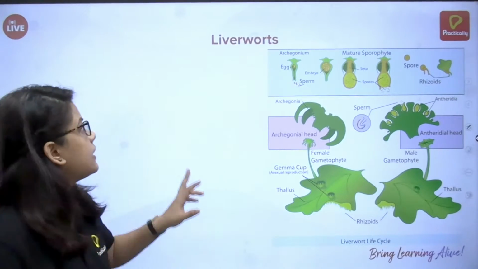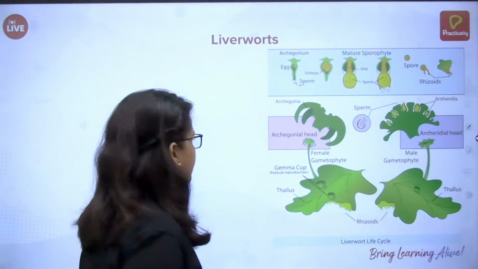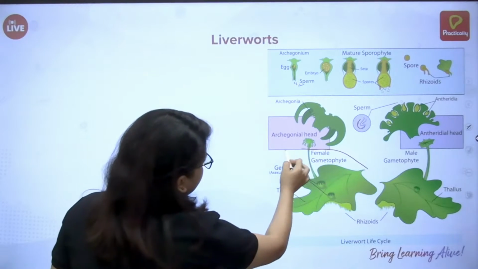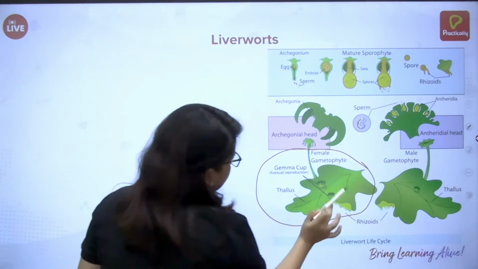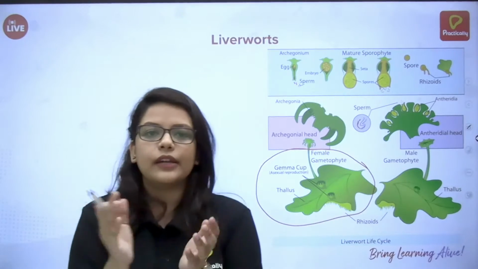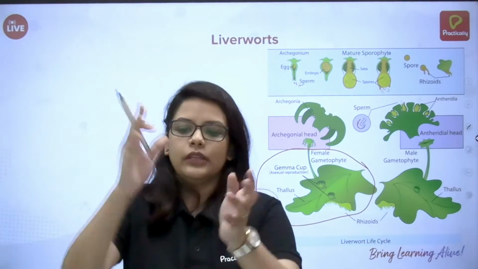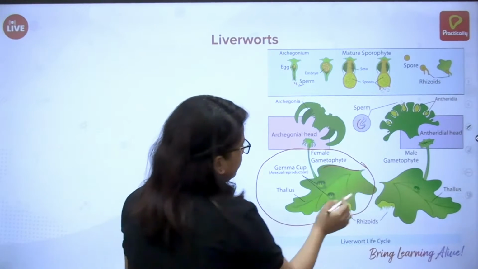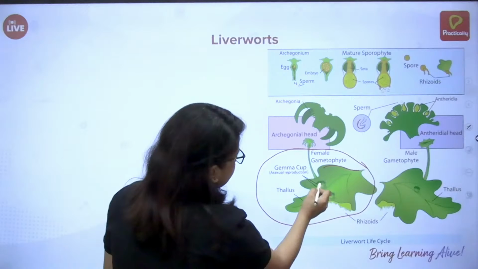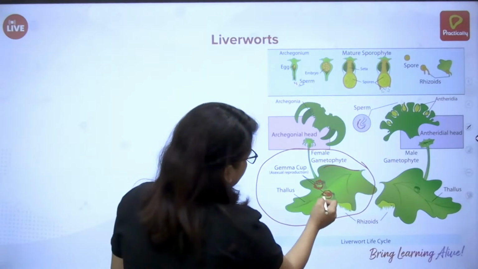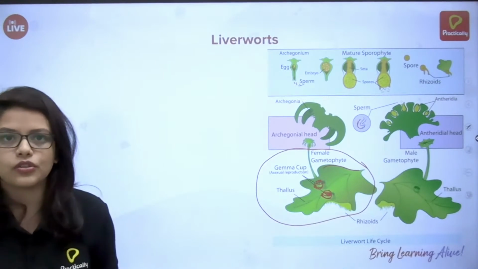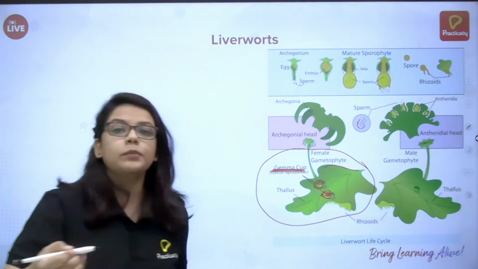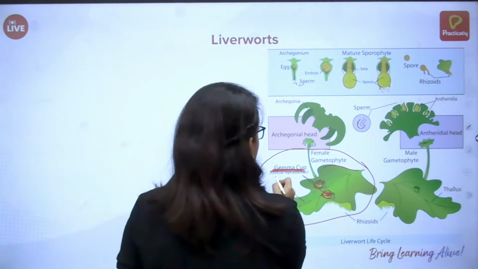Now we'll see what happens in liverworts and in mosses. So this is how a liverwort looks. The special structure you can see is that they have some kind of cup structure on top of the plant body. Those are known as gemma cups. Now, gemma cups are used for asexual reproduction.